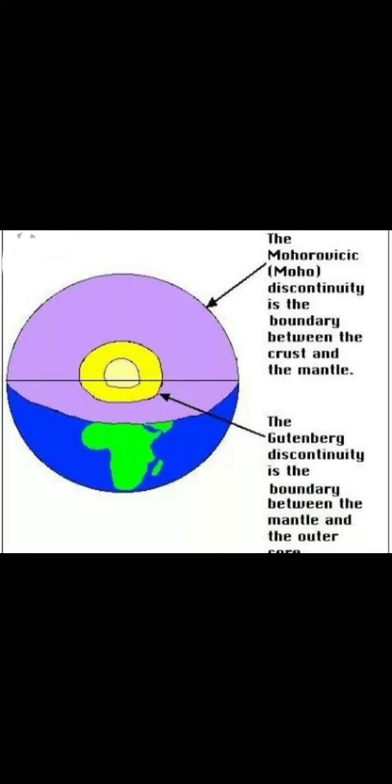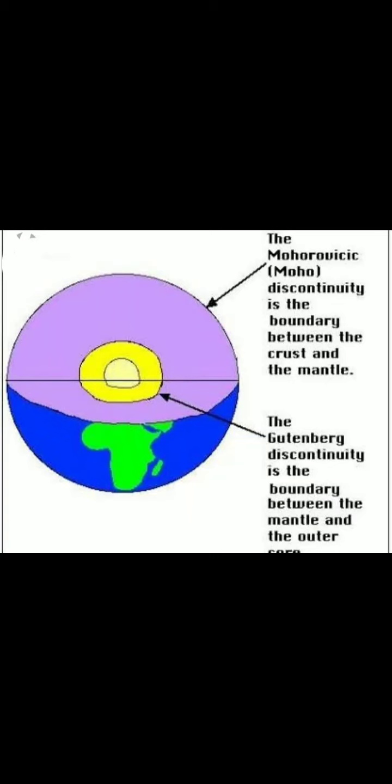So we learn about the Mohorovicic and the Gutenberg discontinuity. So we'll learn about it. Mohorovicic discontinuity is also popularly known as Moho discontinuity because it was found out by Andrija Mohorovicic in 1909. Now as you can see, it is a boundary between the crust and the mantle.